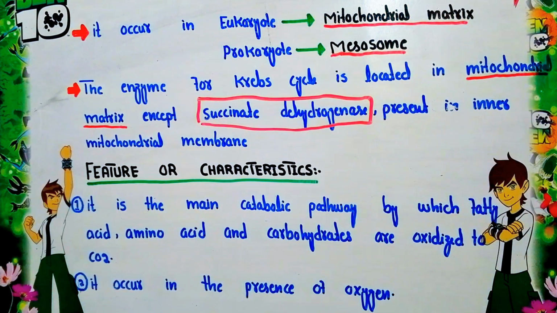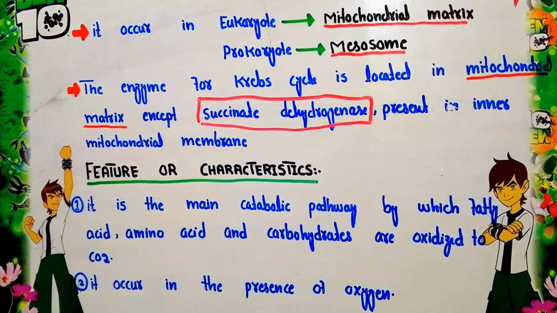Now we will discuss the enzymes that are mainly responsible for the Krebs cycle, as it contains many intermediates and various reactions. These reactions are performed by enzymes; without enzymes no reaction occurs.